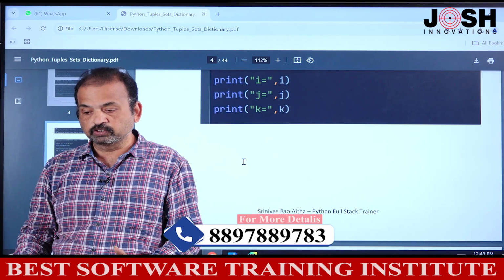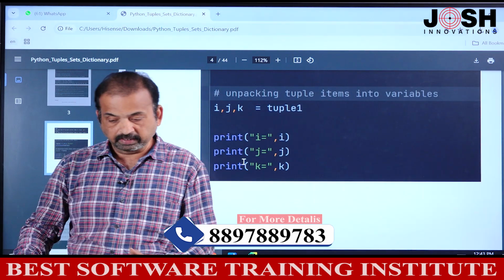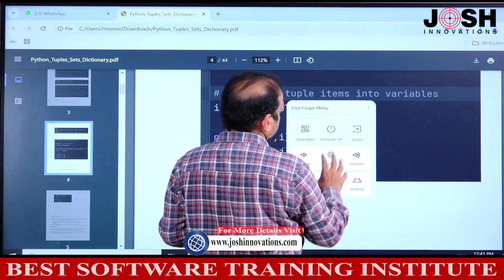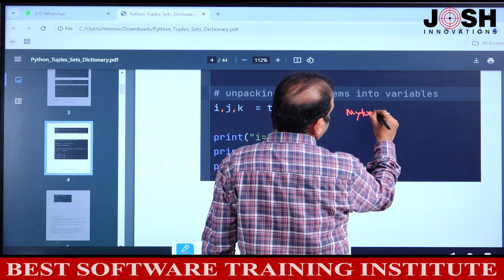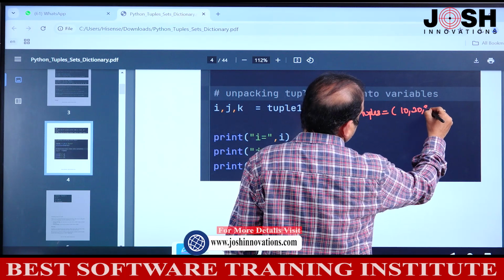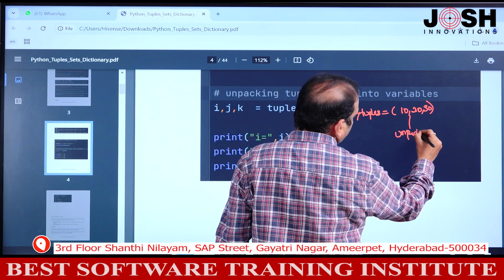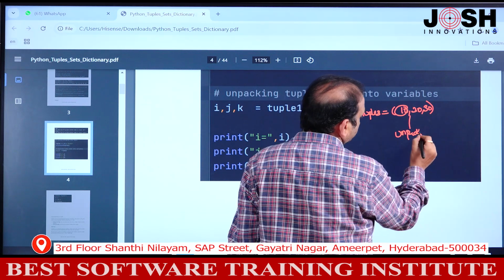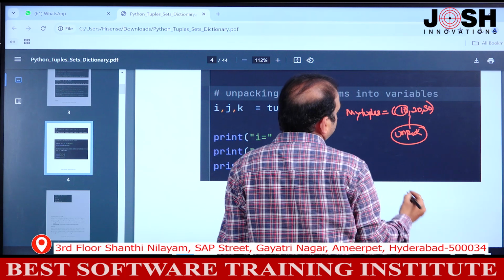Yes. Now there is one concept in tuple that is called unpacking. Unpacking. Okay. For example, see, this is a tuple. My tuple contains some items. For example, 10, 20, 30. There are 3 items. I want to unpack. What is unpacking? All these items we should store in separate variables. That is called unpacking. We will store these items in separate variables.